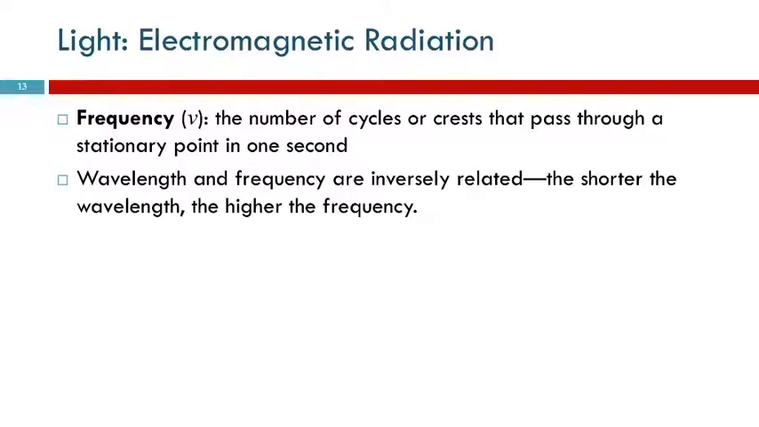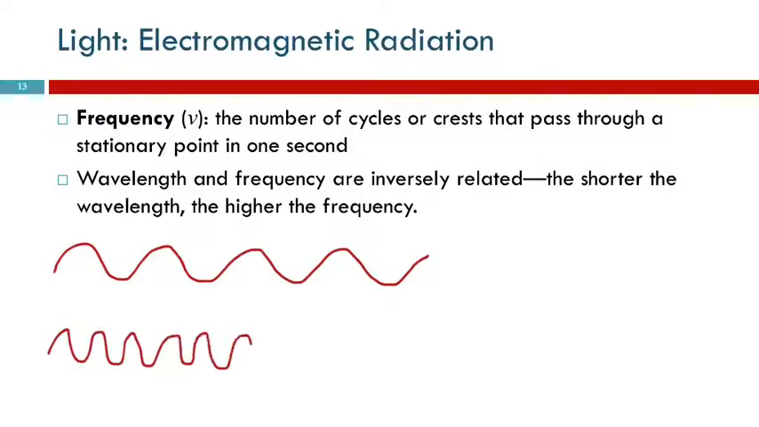Frequency. Frequency is another characteristic of light waves. This is the number of cycles or crests that pass through a stationary point in 1 second. So now you're going to see me draw very bad sine waves. Okay, there's one. I do better on the bigger ones. That one's pretty ugly. These are two different wavelengths of light. They're both traveling at the same speed. All electromagnetic radiation travels at the speed of light, 186,000 miles per second.